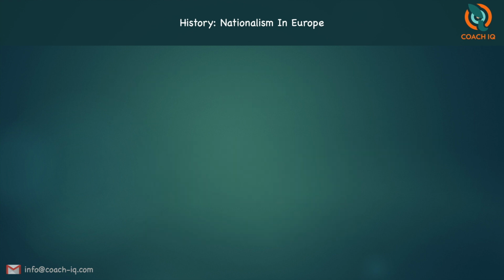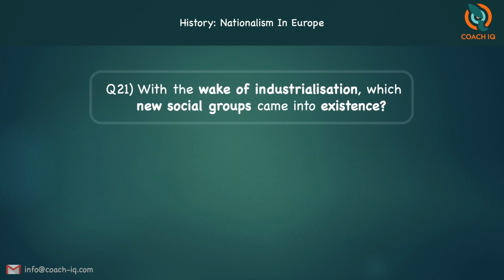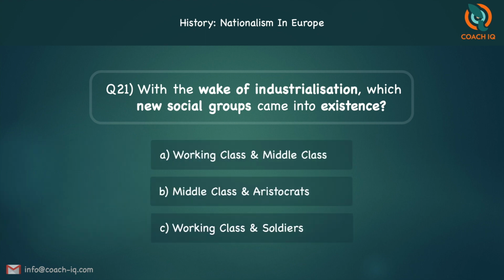The next MCQ. With the wake of industrialization, which new social groups came into existence? So when industrialization started, which were the new social groups? A, working class and middle class, B, middle class and aristocrats, C, working class and soldiers? The answer is A, working class and the middle class. So with industrialization, you had these two new groups in society.